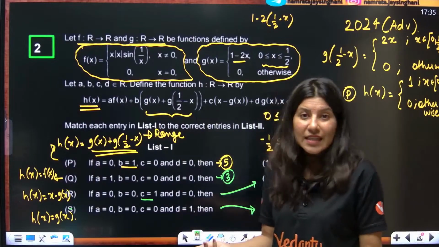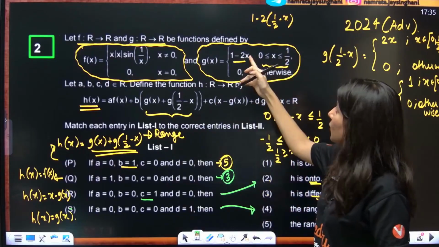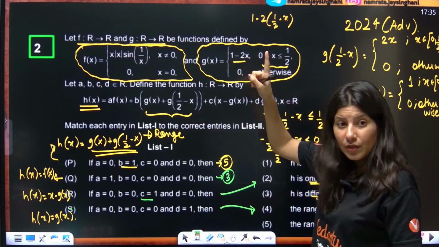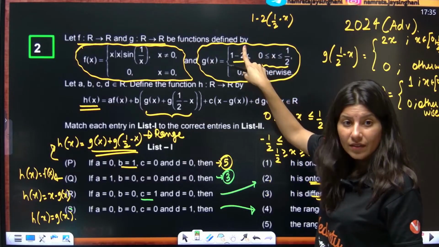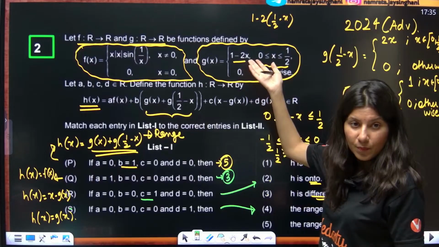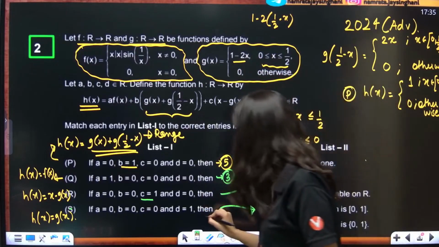Range of g(x) anybody can calculate, okay? So it is having 0 also. If you put half over here, again you are going to get 0. If you put 0 over here, you are going to get 1. So 1 is right here. Okay, so 0 to 1, all the details. If you plot the graph of g(x) also, this S option is very, very easy.